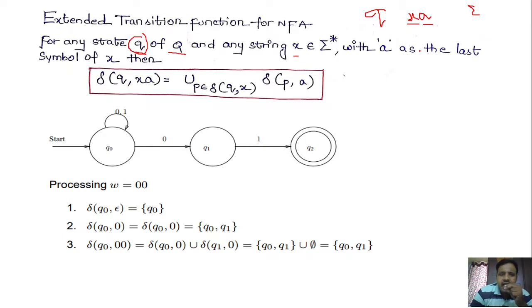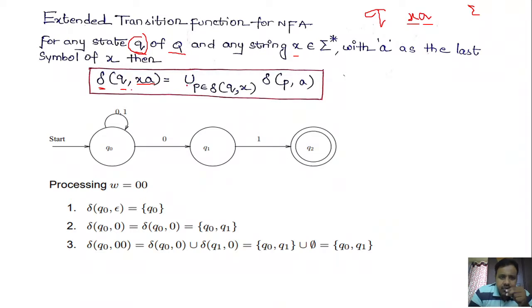Then how do we write the extended transition function for NFA? Delta of q, we are in current state q, comma, the string that we have is xa. Here x is a string that belongs to sigma star, that is alphabet star, and is followed by small a, which is also a symbol that belongs to sigma. So how do we process this? Just understand here.